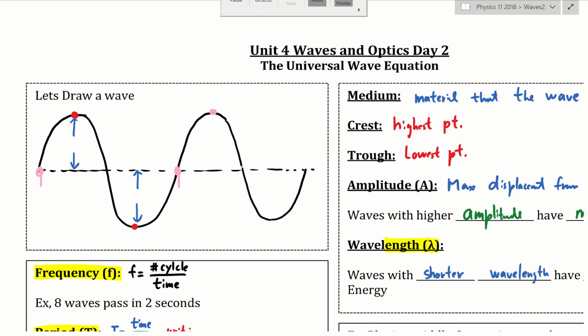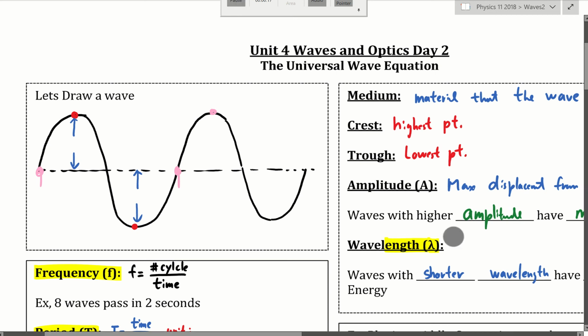Hello everyone. Now we're going to look at how to properly name different parts of a wave. Let's look at a transverse wave as an example. So here I have a transverse wave. A transverse wave is going to have a few things that we need to identify.